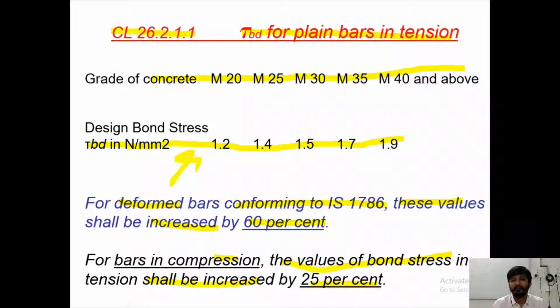All these values are for tension action, and for compression action we need to increase these values by 25% more. These are very important things to keep in mind while doing the structural design. This can result in a lot of savings of steel.